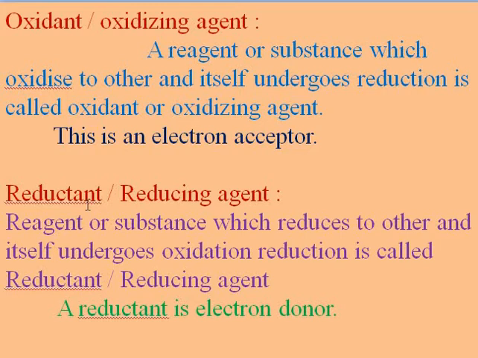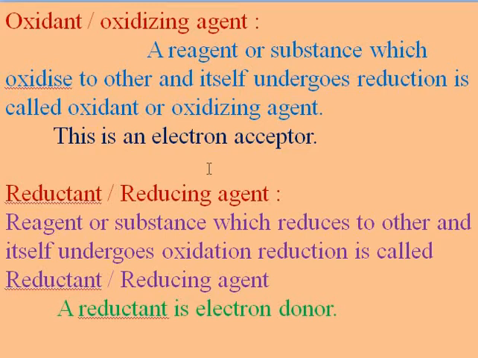These are electron acceptors. Because the substance oxidizes another and itself gets reduced, they act as an oxidant or oxidizing agent, and in this reaction the reduction occurs.